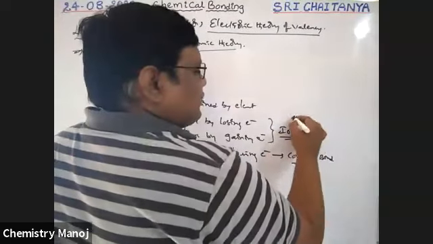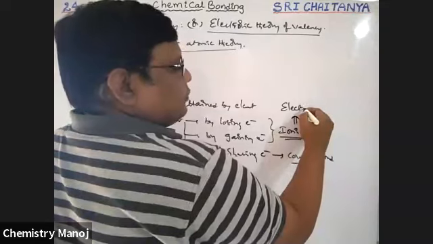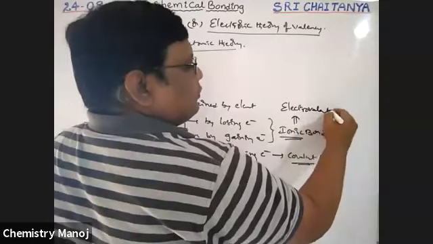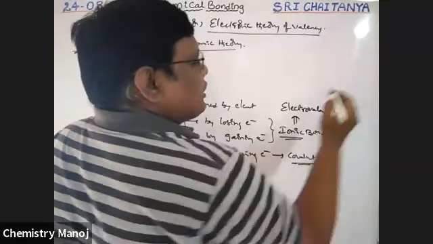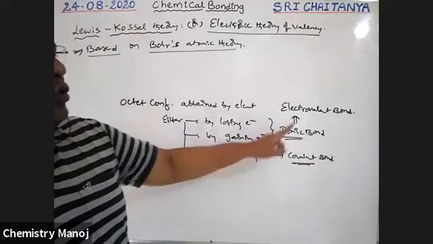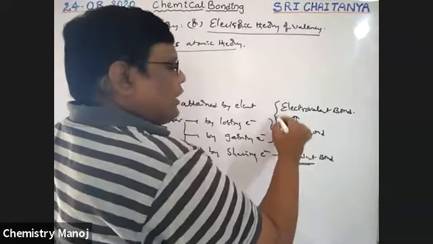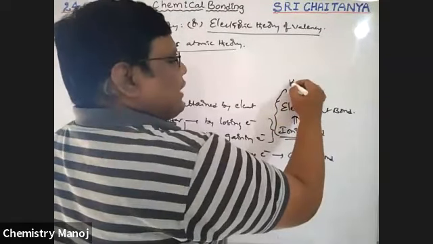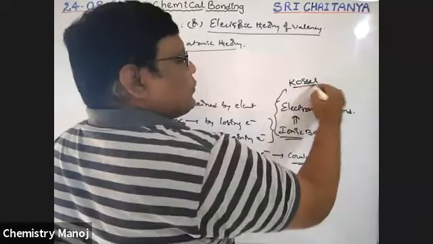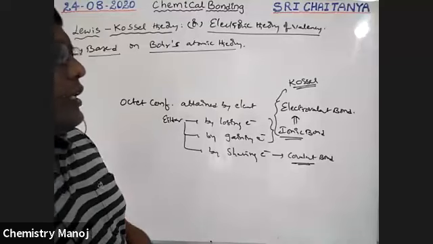So this ionic bond is also called the electrovalent bond. This electrovalent or ionic bond formation is clearly explained by the scientist Kossel.